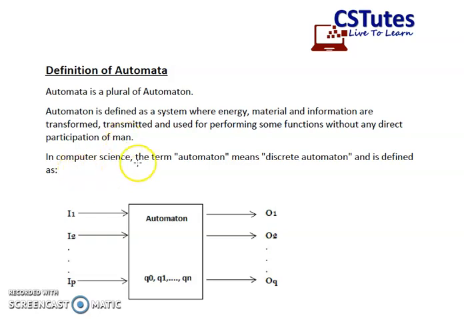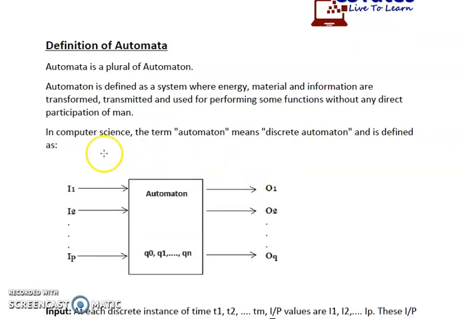In computer science, the term automaton means discrete automaton and is defined by this particular diagram. Now, why is it called discrete automaton? Because in a particular period of time, a particular operation is performed. That means at an instance of time, a particular operation is performed. That's why it is called discrete.